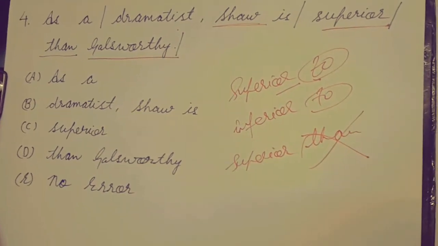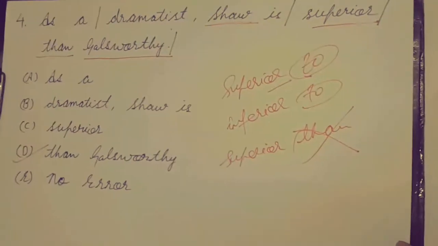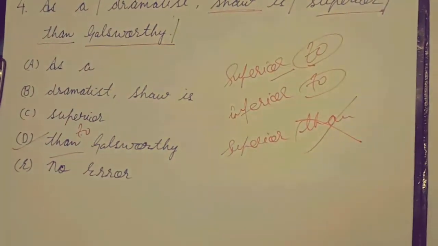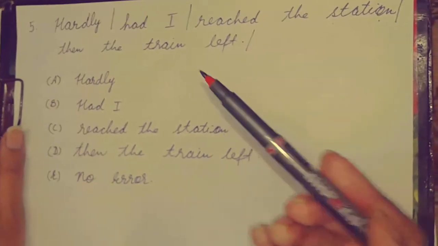So our error is in D. Than Galsworthy नहीं होना चाहिए. It should be to Galsworthy. As a dramatist, Shaw is superior to Galsworthy. Now let's move to our fifth sentence.